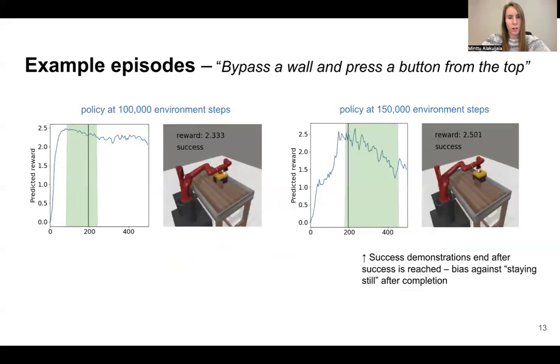These videos show VLC predictions overlaid with example policy rollouts. Overall, the predicted reward clearly starts to increase much earlier than the button pressing task is solved, has good agreement with the ground truth success signal in green, but shows some bias against staying still after task completion, likely due to the success demonstrations ending as soon as success is reached.